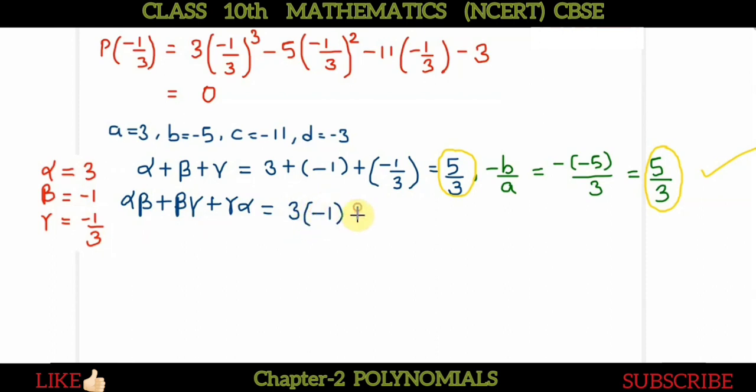Now we have 3 into -1 plus -1 into -1/3 and then -1/3 into 3. Okay. And if we solve this, we get -11/3.